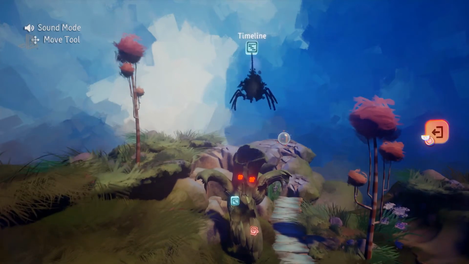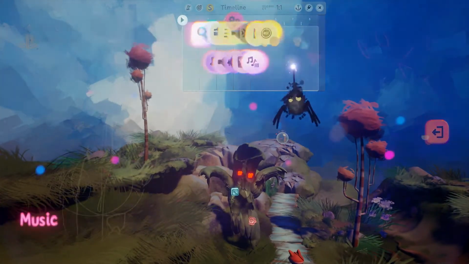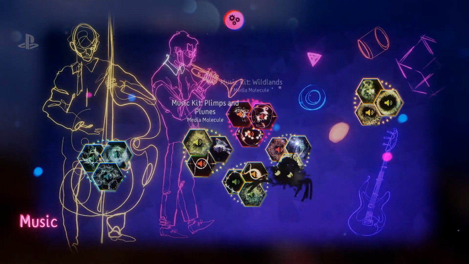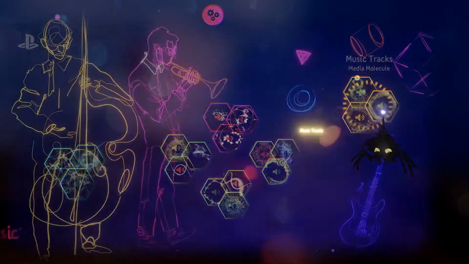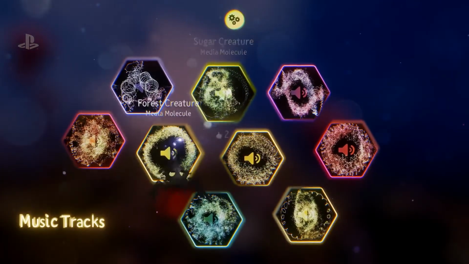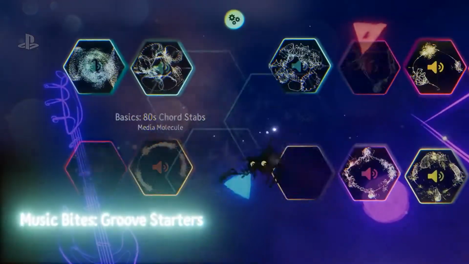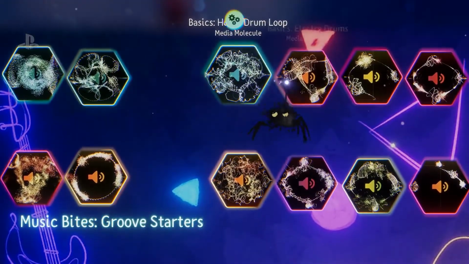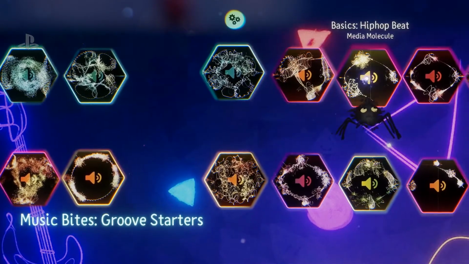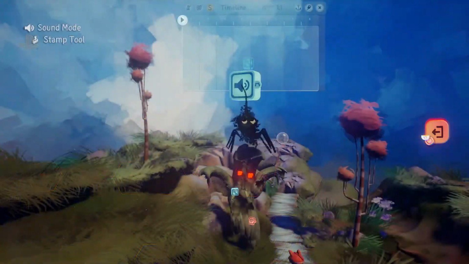So I've just placed myself an empty little timeline there, and just like I was doing with the level, you can collage a piece of music together. So I'm just going to start with a bit of a bass track here. So something like, no, we don't want that. We want this. That's quite cool. Nice. Oh, I'm liking that one. Let's go for that.